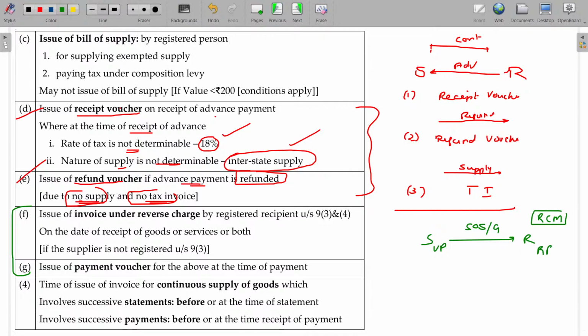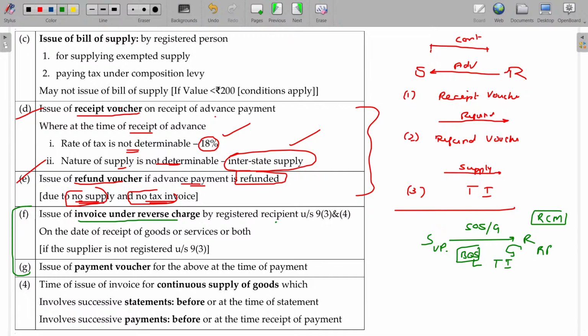Yes, you can issue the tax invoice yourself, keeping some document, bill of supply, as evidence. So the invoice under reverse charge is issued by the registered recipient. Who has to issue the tax invoice? The recipient himself issues the tax invoice. Unless he has a tax invoice, he is not eligible to get the ITC.